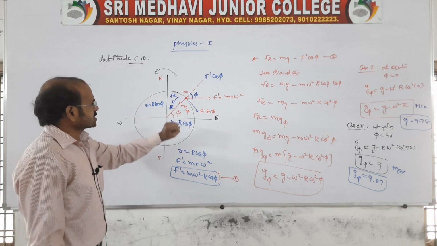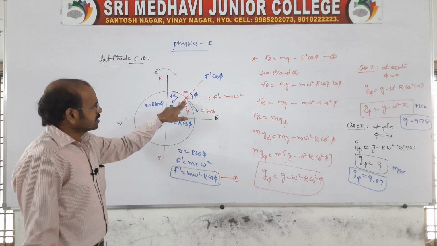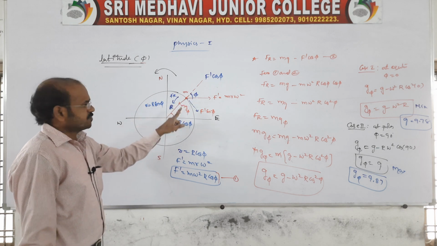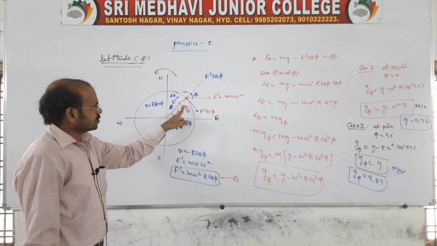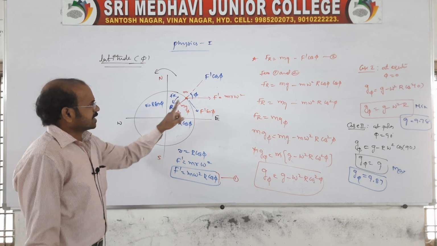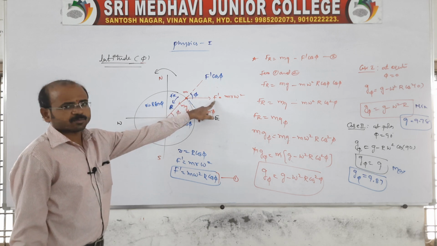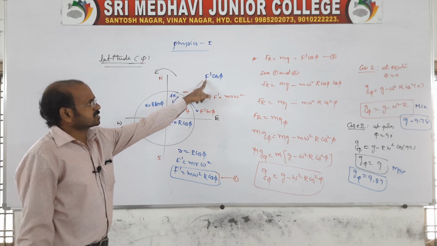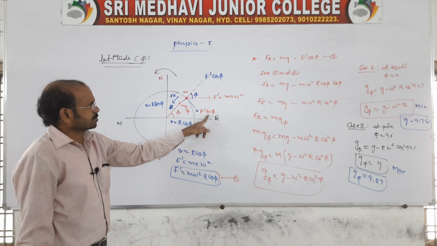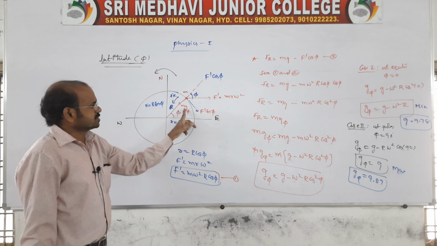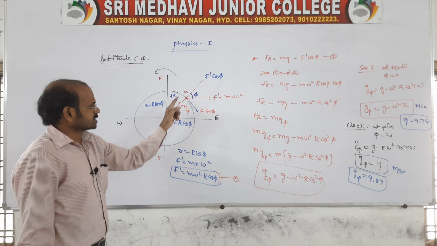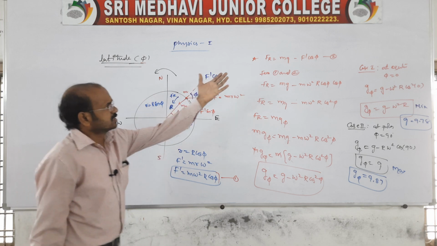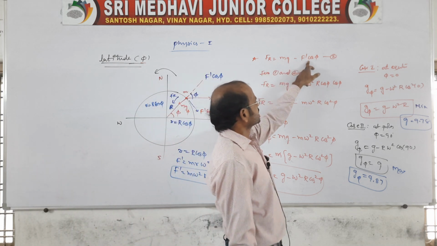There is a body placed at a certain angle on the earth's surface, making an angle phi. The weight of the body acts towards the earth's center, and the centrifugal force acts away from the center, making an angle phi. This can be resolved into two components, f dash cos phi and f dash sin phi. The f dash cos phi and mg are in opposite directions, so there will be a resultant. We can say Fr is equal to mg minus f dash cos phi.